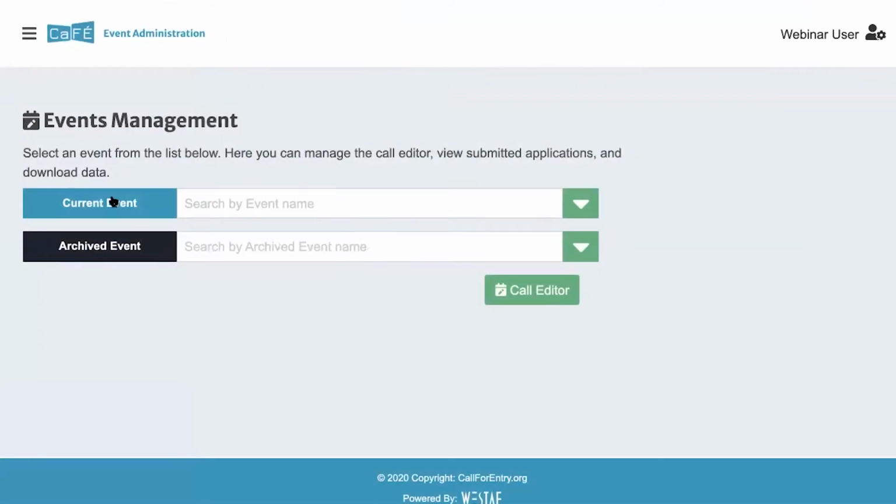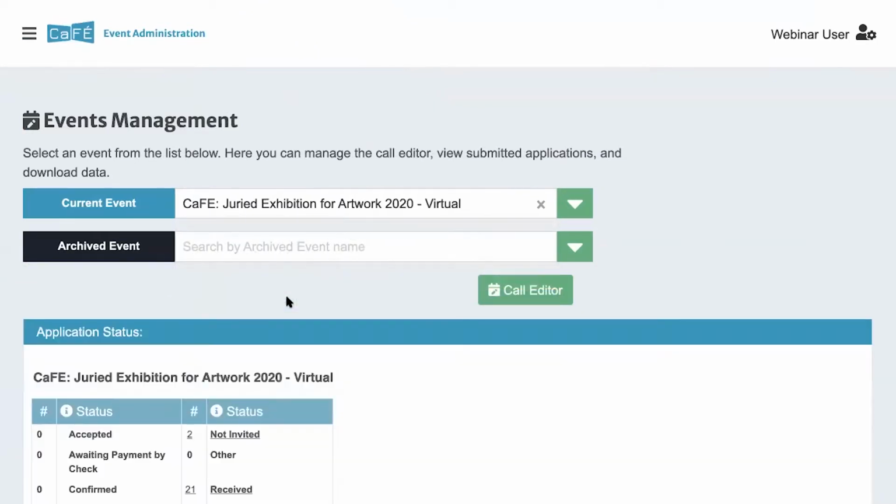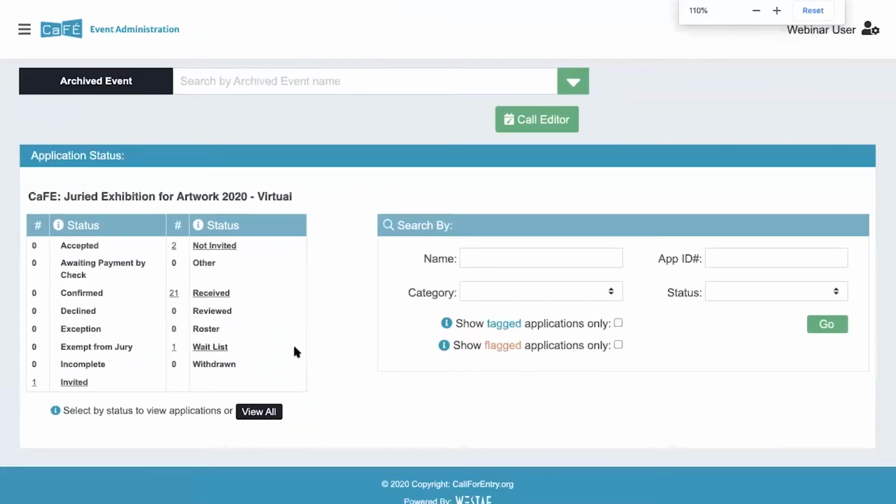Here you'll see that we still have the current event drop-down list and the archived event drop-down list. I'll just go ahead and select the call. And then once this loads, I'm going to zoom out a little bit so you can see it better. There we go. You'll see that it looks pretty much the same as it did before.